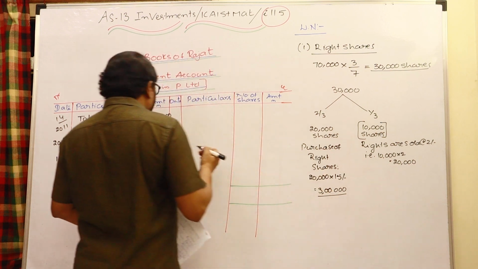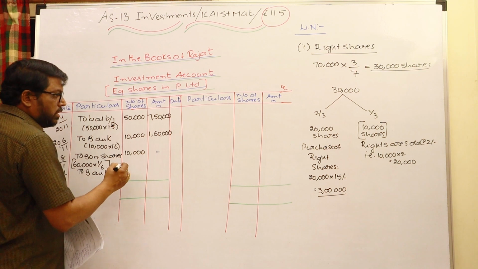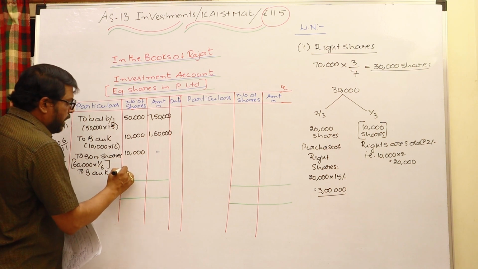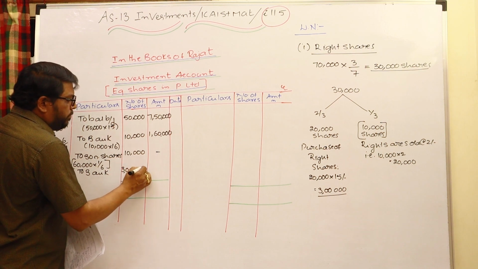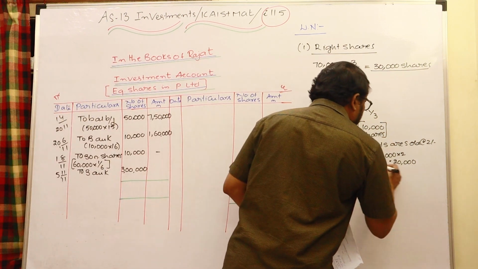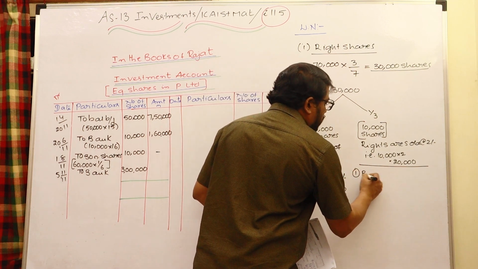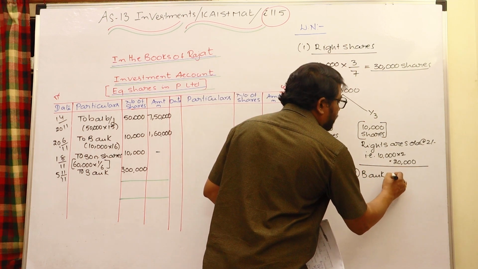So whenever right shares are purchased, just like a purchase of shares entry, investments in shares account debit to bank account, this is 3 lakhs. But whereas here you can write that this 20,000 is to be treated like a revenue income, you may write 2 entries: